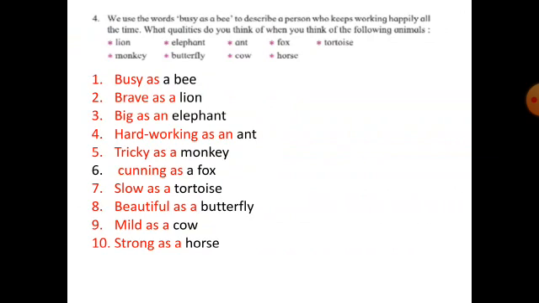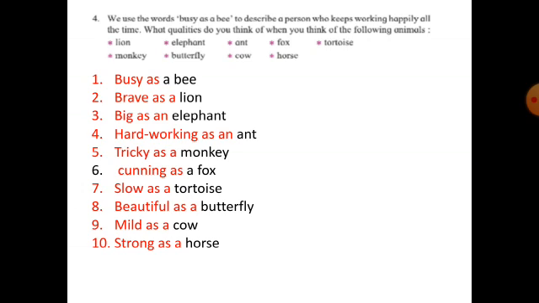Now question number 4. We use the word busy as a bee to describe a person who keeps working happily all the time. What qualities do you think of when you think of the following animals? Now you have to tell the qualities of the following animals. So the first was busy as a bee. Then the next is lion. So brave as a lion. How is a lion? A lion is brave. So brave as a lion.